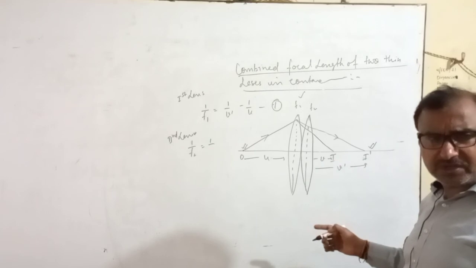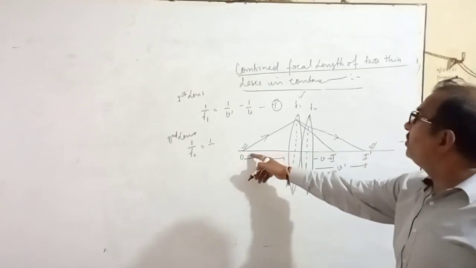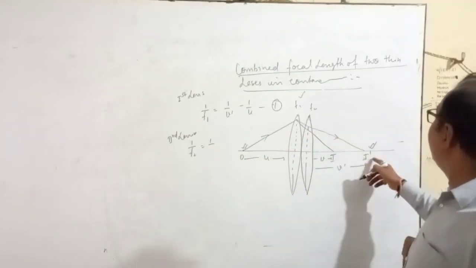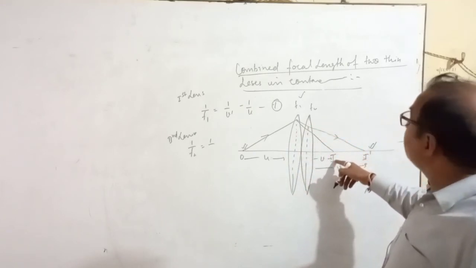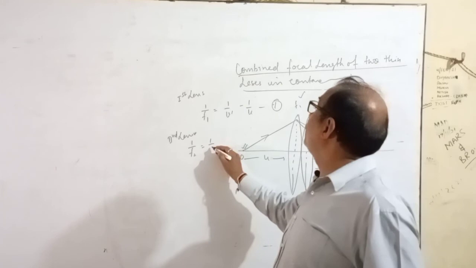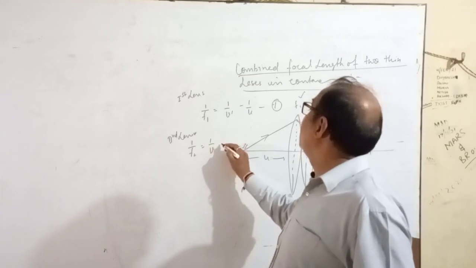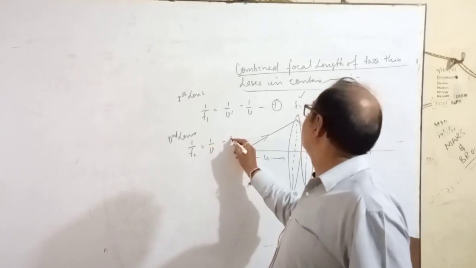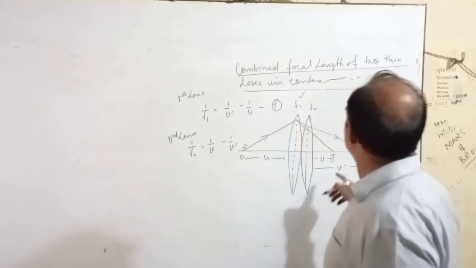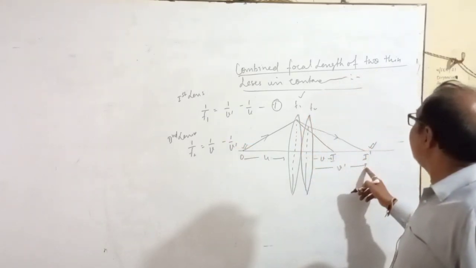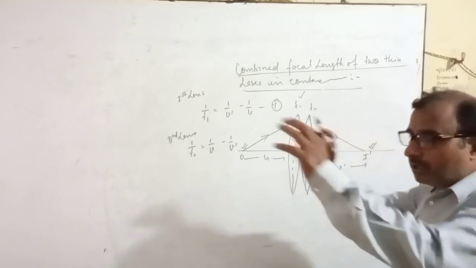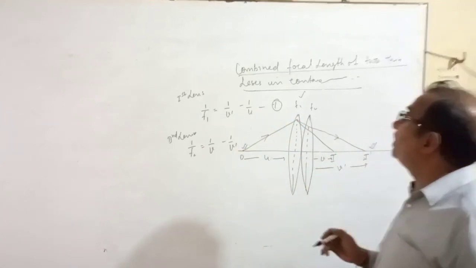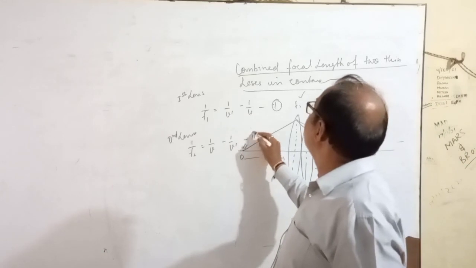I think till now it is clear to you all that this is object, the light ray wants to go here, but due to the second lens it makes its image at I. So 1 by f2 equal to 1 by v minus 1 by v dash, because for the second lens this is the object. The light ray wants to go here, but the second lens pulls it and makes its image at I. Now this is your second equation.